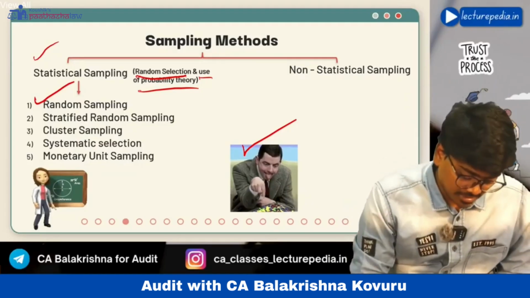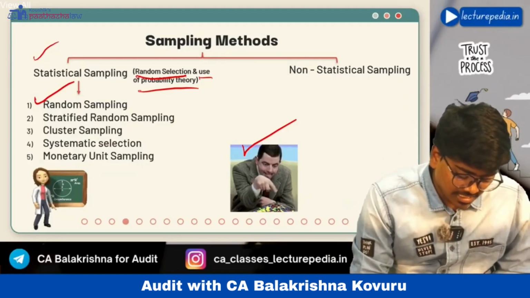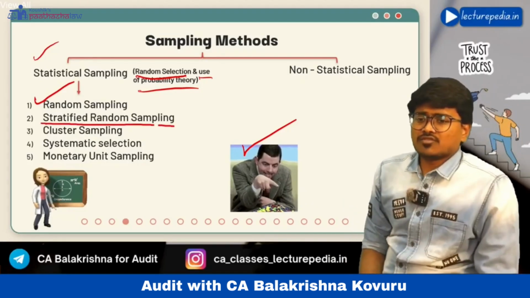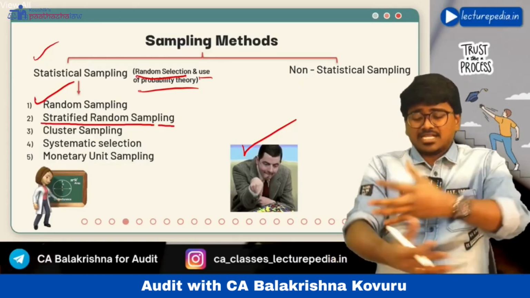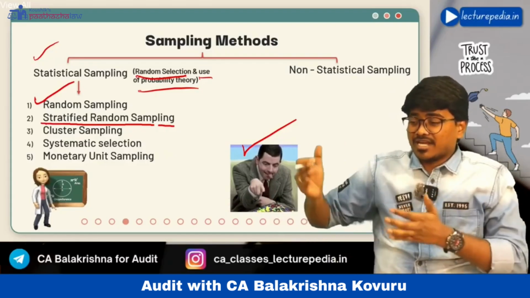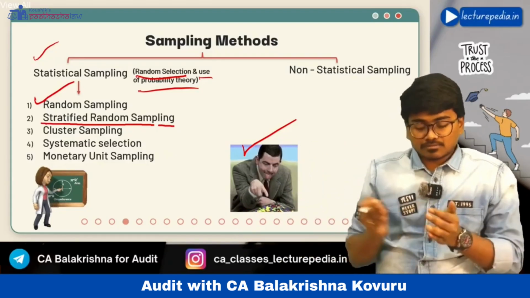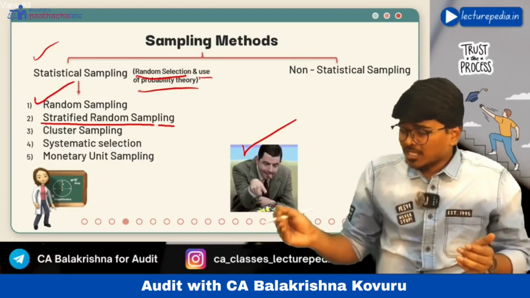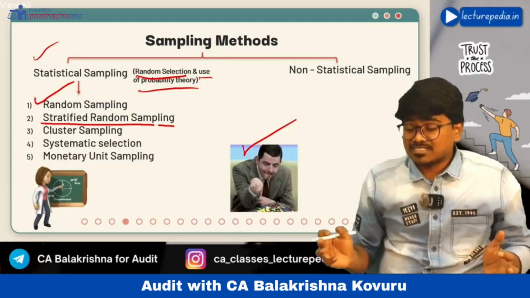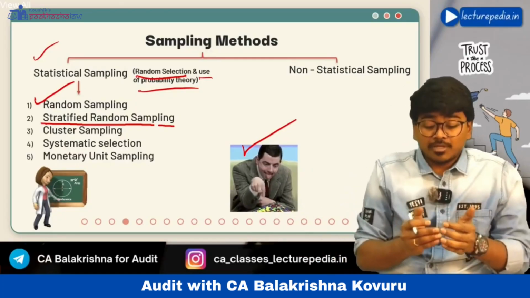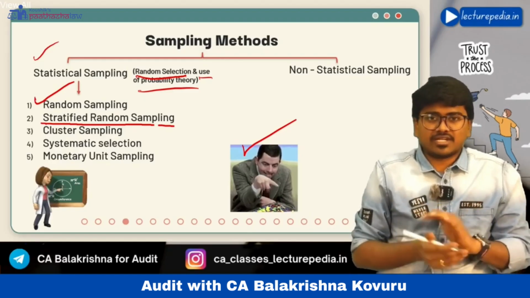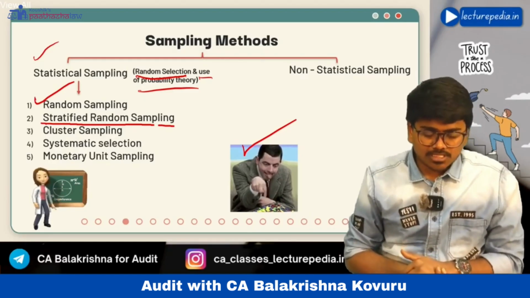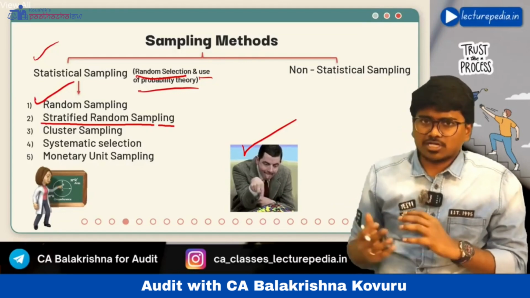Next, stratified random sampling. In this stratified random sampling, the entire population you will divide into strata. Strata means all the items which have the same characteristics will be kept under one stratum. Let's say for example you are auditing the debtors balance.